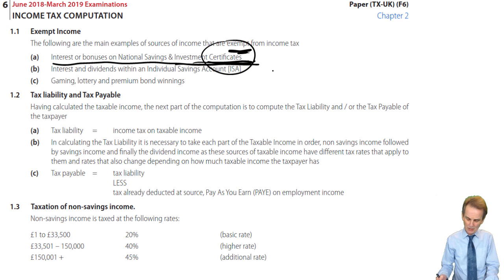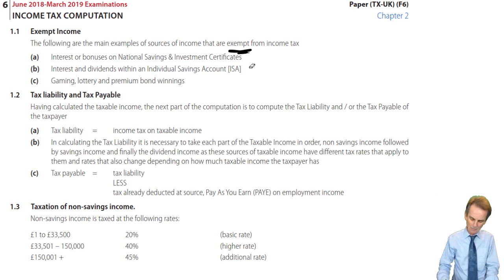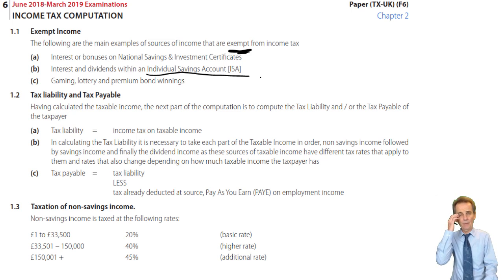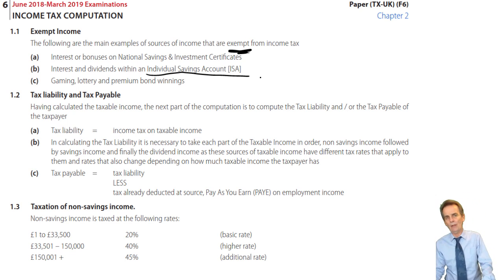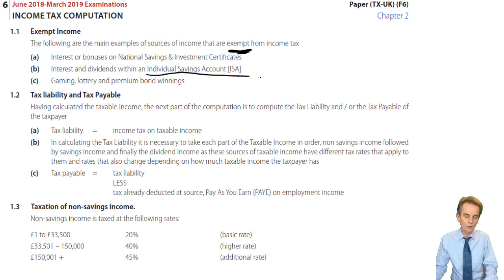Other one here that we see that is going to be exempt: interest and dividends within an ISA, an individual savings account. Again, a government-backed product here, individual savings account, to try to encourage taxpayers, individuals, to save rather than to just spend. And they are exempt. Exempt in relation to interest because you could have a cash deposit as an ISA, and also in relation to dividend income. You could have shares and securities placed into such an ISA.